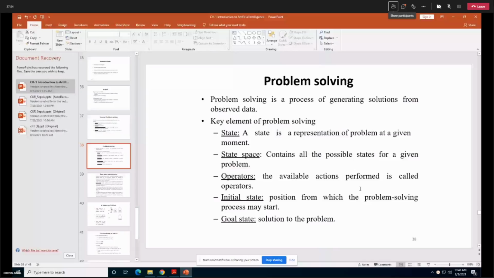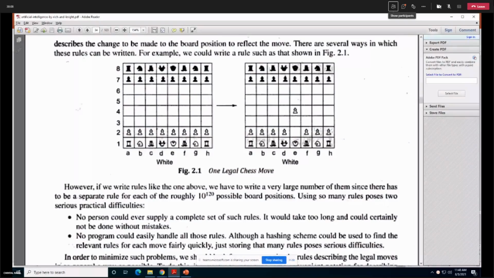State space. This is our search space. Whatever the possible moves or possible states we can have for this problem is the state space. For this, what can your possible moves be?